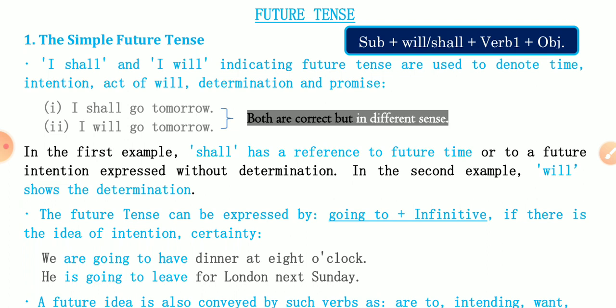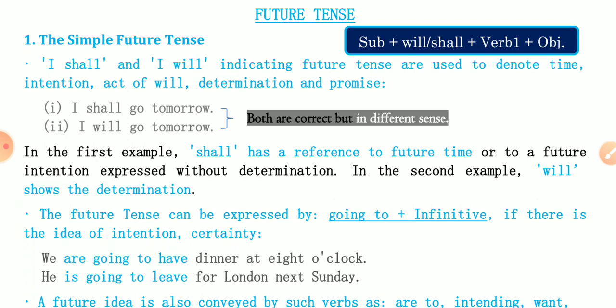In the first example, shall has a reference to future time or to a future intention expressed without determination. In the second example, will shows the determination. Means I shall go tomorrow, that is showing future. But if I say I will go tomorrow, it means I will definitely go tomorrow. Here that is a determination. That is the difference. So I have written here both are correct but in different sense.